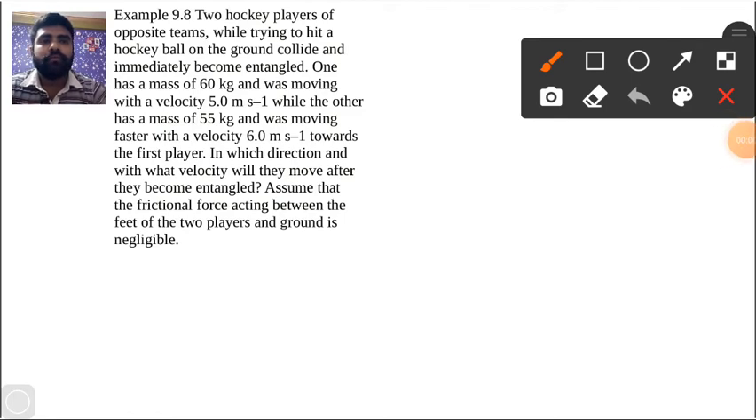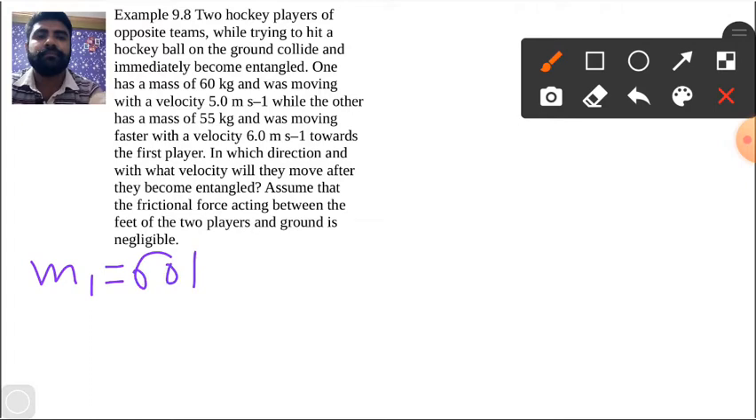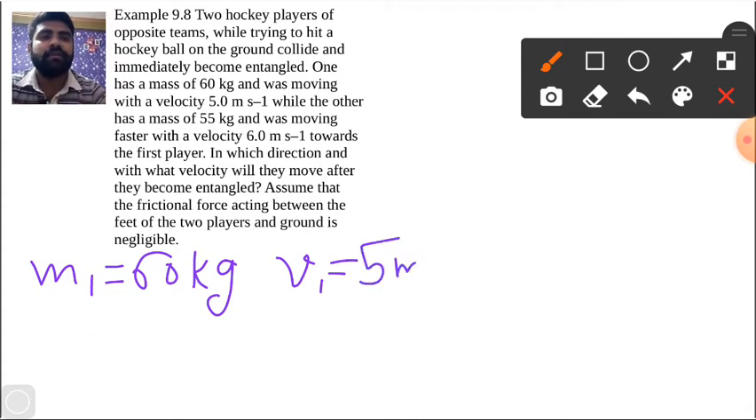Two hockey players of opposite teams, while trying to hit a hockey ball on the ground, collide and immediately become entangled. One has a mass of 60 kg. So the first mass that we have, m1, is 60 kg, and it was moving with a velocity of 5 meter second inverse.